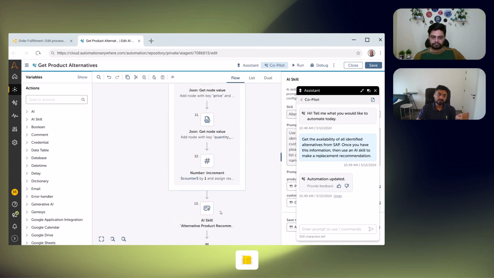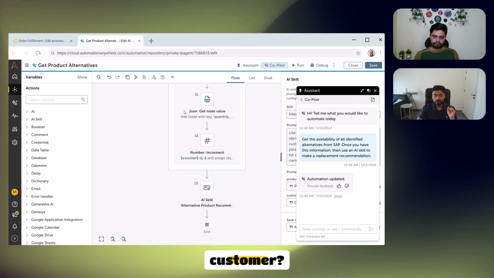Then I'm going to call upon another AI skill based on this output to recommend, because it's not enough that I recommend possible product alternatives. I also need to see if the alternatives have enough inventory available. What is the back order time? Is it 7 days, 10 days? All of these are the parameters that I will use for my next AI skill to decide, from these data elements that you collected upstream, what is the ideal product to be recommended for the customer. That is how I'm able to create this entire flow.